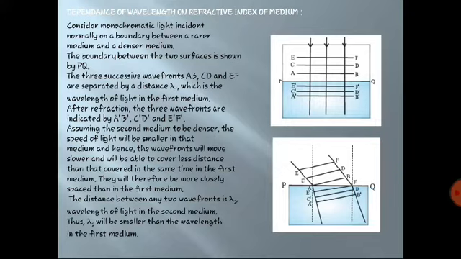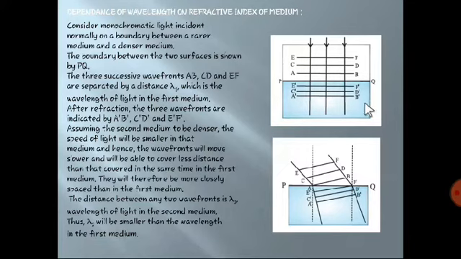Dependence of wavelength. You can have a look at both the diagrams. The first diagram is nothing but, suppose PQ is the interface between two mediums, or the boundary between the rarer and denser medium. One of them is the rarer medium and the second one is the denser medium. A number of wavefronts are going to be incident on the plane surface or boundary of that interface. By considering the light to be monochromatic, the wavelength will be the same. That is the meaning of monochromatic light. Why are we considering monochromatic? Because the wavelength will be the same.